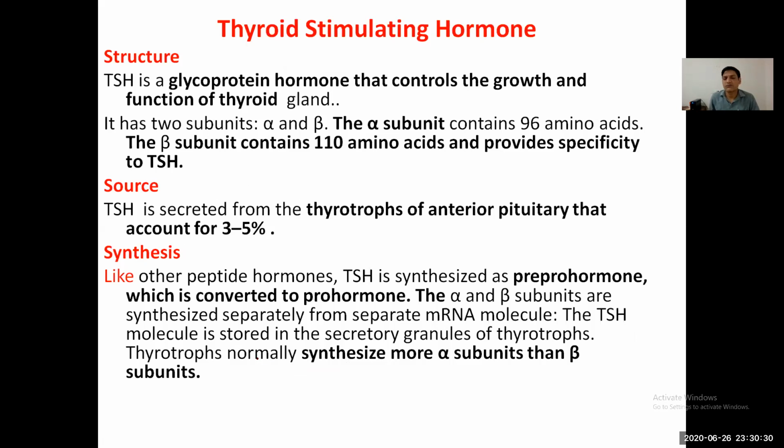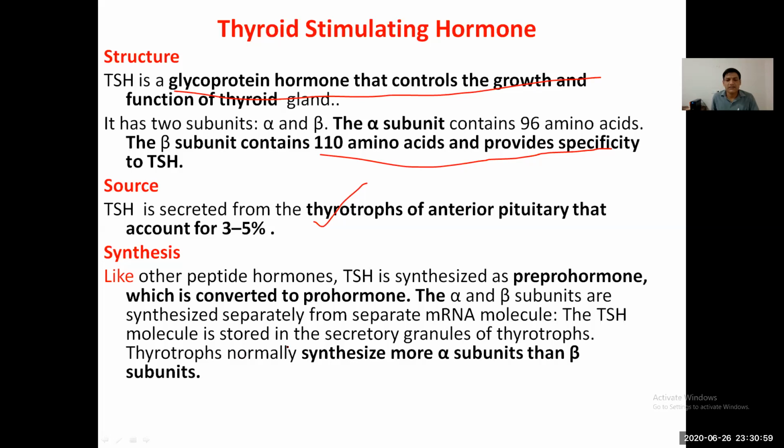Thyroid stimulating hormone, TSH. We can study the details in the thyroid hormone topic when we study the thyroid gland. It is also a glycoprotein or peptide hormone that controls the growth and function of the thyroid gland. It has two subunits. The alpha subunit has 96 amino acids, and the beta subunit provides the specificity of the TSH. TSH is secreted from the thyrotrophs of the anterior pituitary gland.